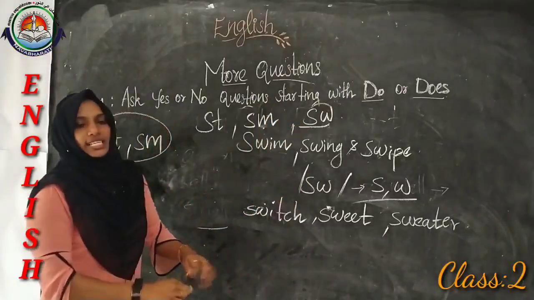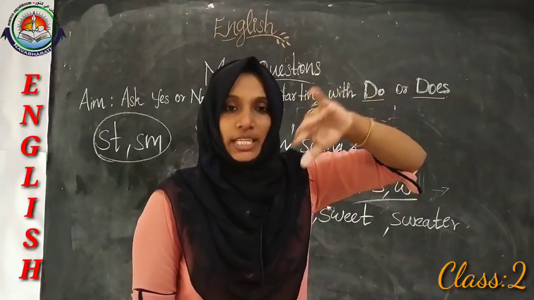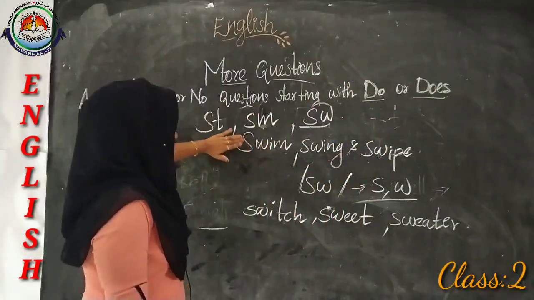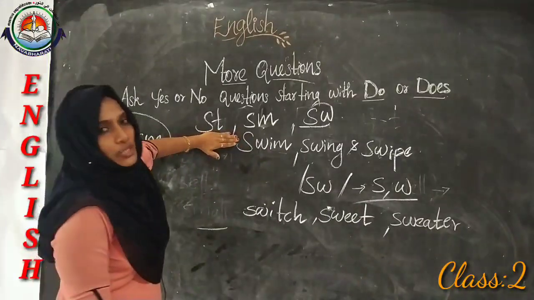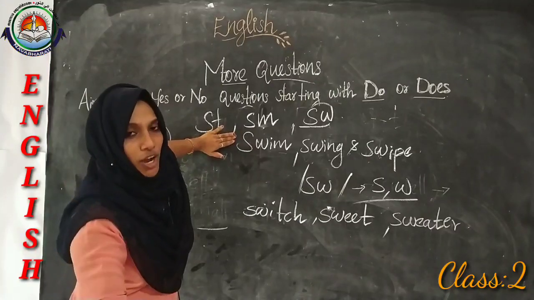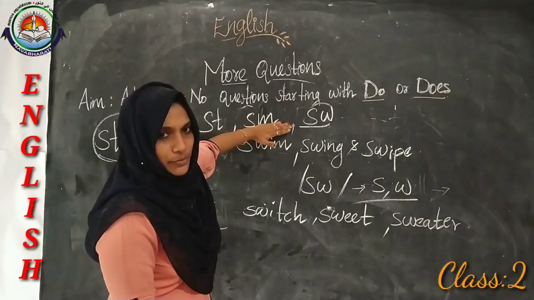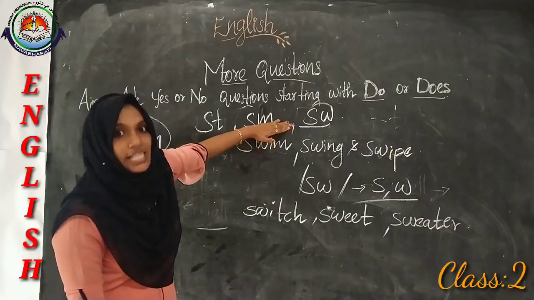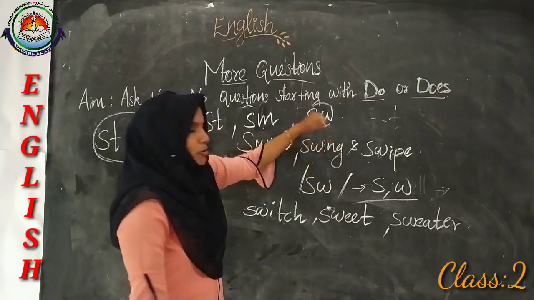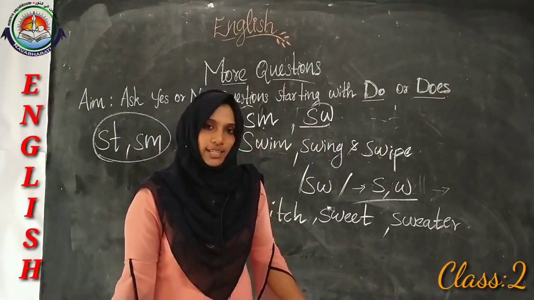So these are the three blends that we learned, and we made some words by using the letter cards also. SM. So ST. What are the words that we made? Star, stall, like that. What about SM? Can you say two words with this sound? Smell and small, smallest. Then what about SW? Sweater, swing, switch, like that.